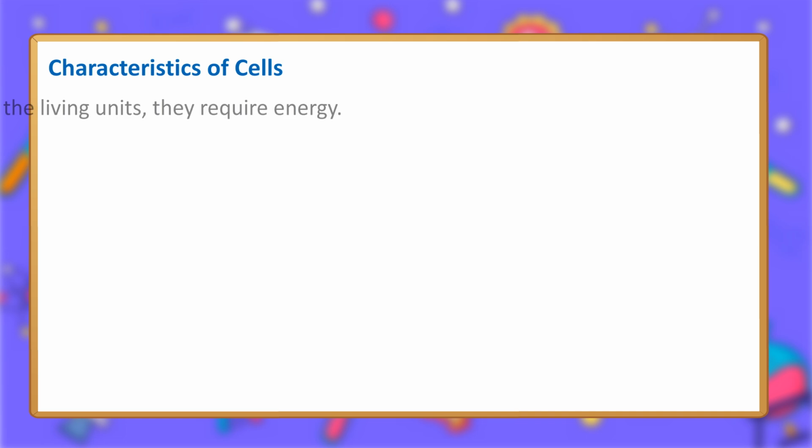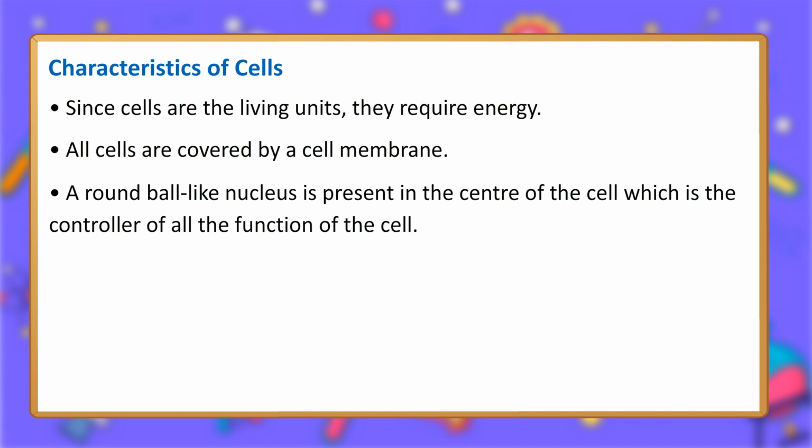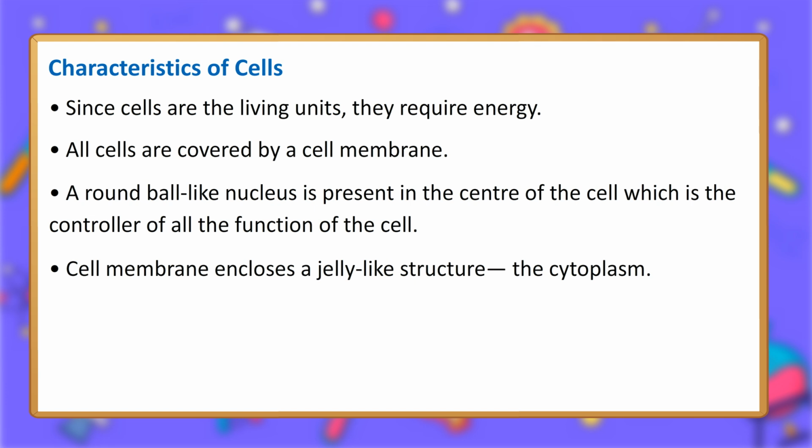Characteristics of cells. Since cells are the living units, they require energy. All cells are covered by a cell membrane. A round ball-like nucleus is present in the center of the cell, which is the controller of all the functions of the cell. The cell membrane encloses a jelly-like structure, the cytoplasm.